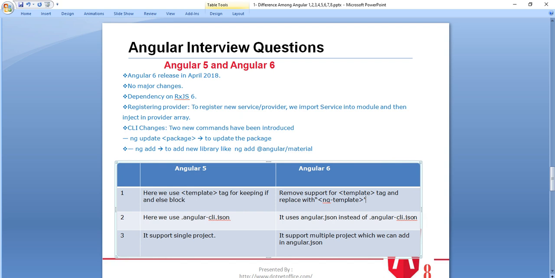.angular-cli.json, and Angular 6 uses angular.json instead of the Angular CLI JSON. And Angular 5 basically supports a single project, and Angular 6 supports multiple projects which can be added in the angular.json file. When we create an Angular application above Angular 5, one file is created, that is angular.json, and when we go to this angular.json, we can see the project there. We can add multiple projects to this.